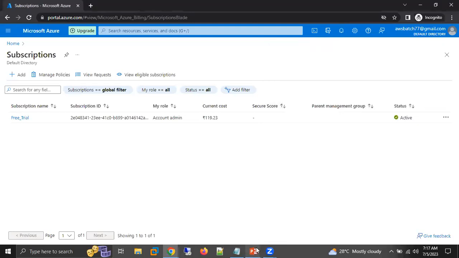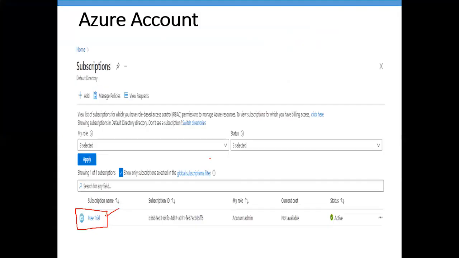So this is how you can create your Azure account. For the first 30 days, your subscription will be a free trial. After that, you can upgrade your subscription to pay as you go. And it doesn't mean that if you upgrade to pay as you go, you need to start paying. In the previous session, I informed you that after 30 days also, you are getting a free quota for 12 months. So if you are going to use those services which come under the free quota, we are not going to charge you for those things. So this is how you can create your Azure account.